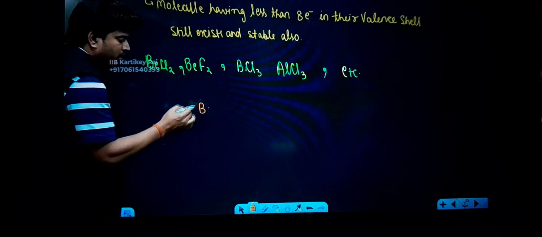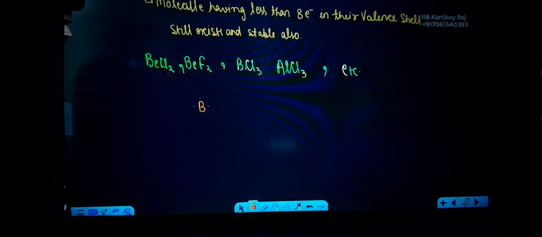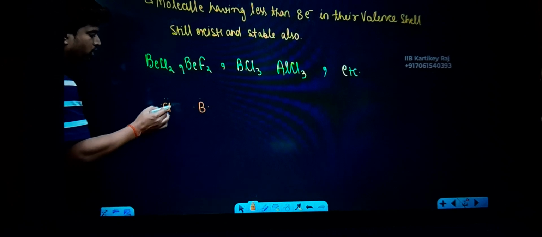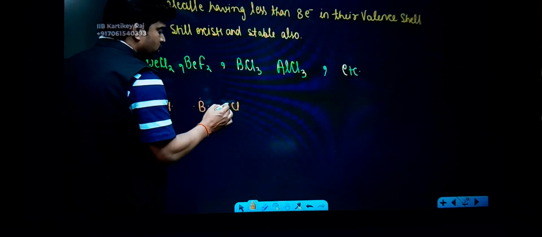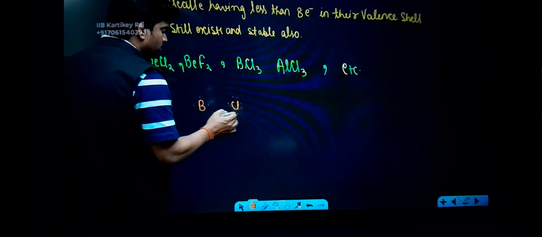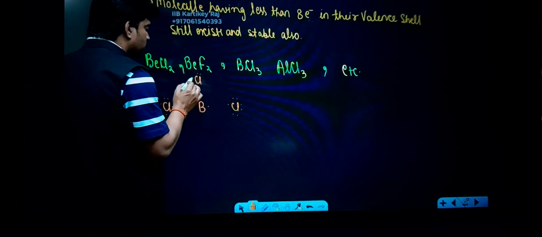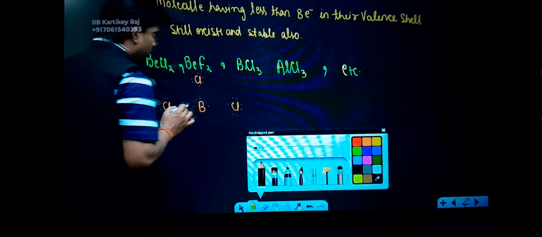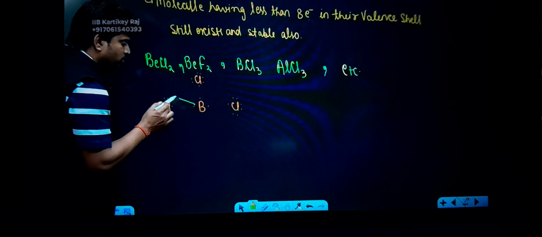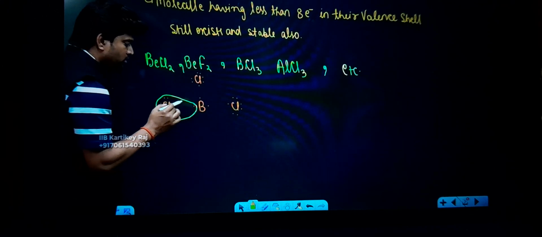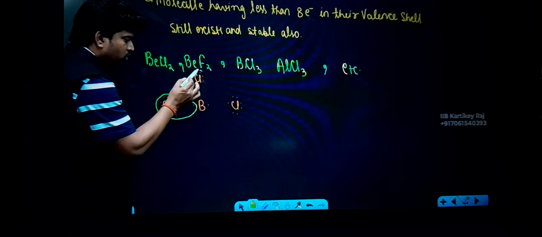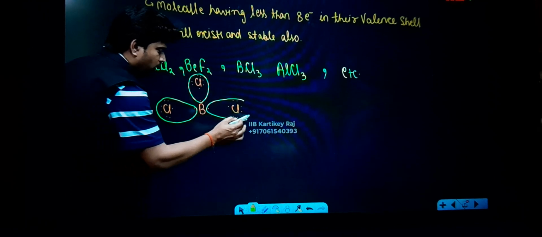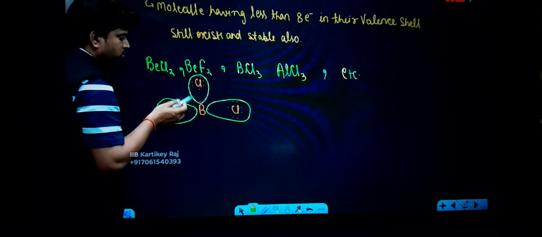This boron has only 3 valence electrons. Here, what is the total number of chlorine atoms, guys? 3 chlorine atoms, each having 7 valence electrons. Okay, good. Now see, what do you find? Chlorine wants to maintain the octet, so sharing occurs. Each chlorine also wants to maintain its octet. Now, this boron also wants to